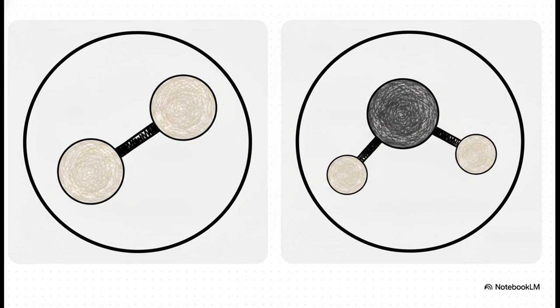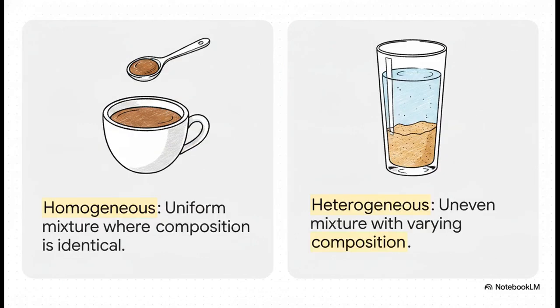So your big takeaway here: all compounds are molecules because they're groups of joined atoms. But not all molecules are compounds because compounds strictly require different types of atoms to be joined together. Make sense? And what about when stuff physically mixes together without actually chemically reacting? Well, we get mixtures.